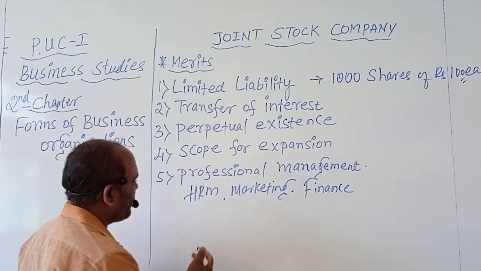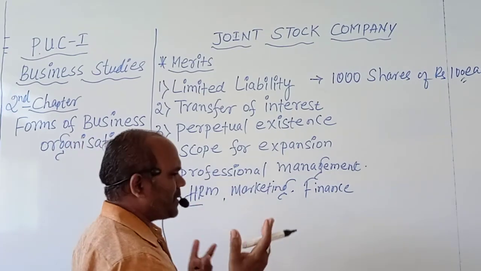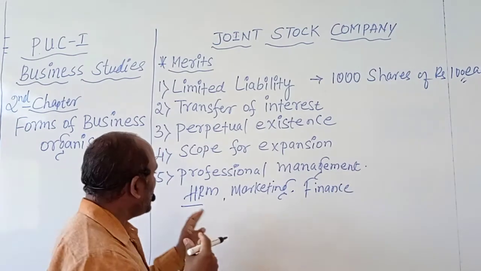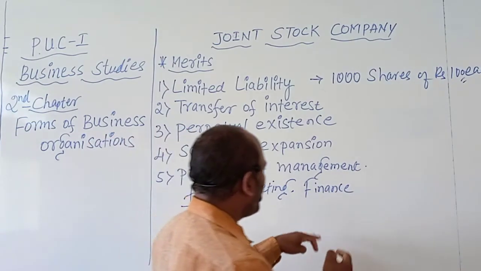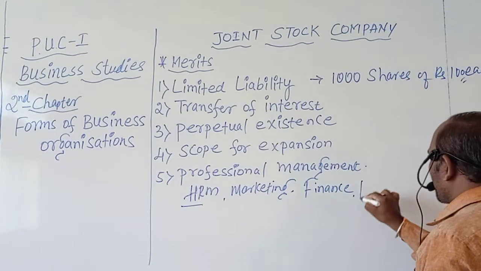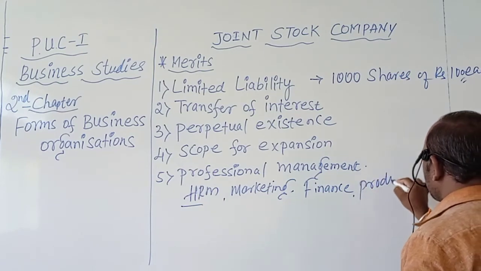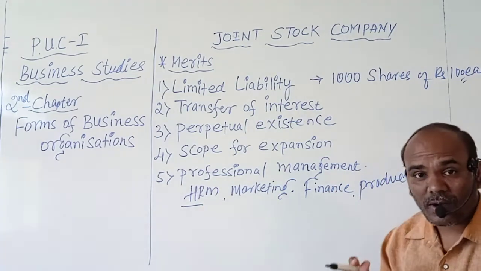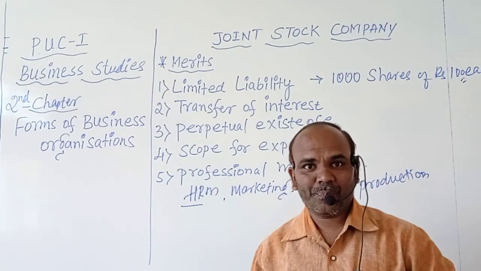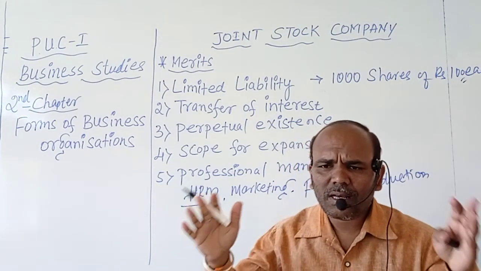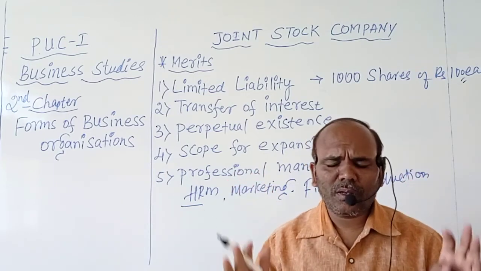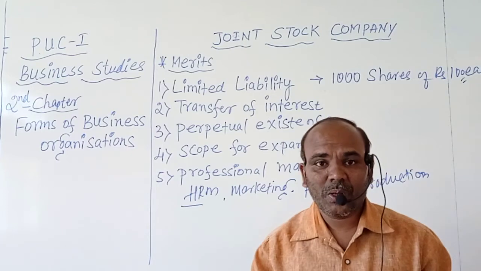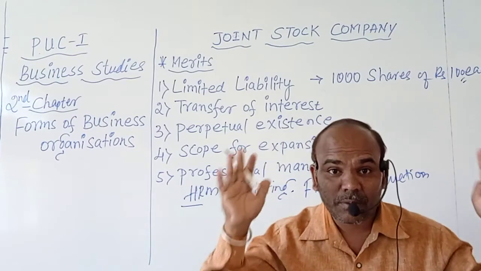In the same way, persons may have specialized skills or knowledge in HR, marketing, finance, production. Then it will be more advantageous for the company because all are experts, all are professionals, because they have that kind of knowledge to manage the activities of that organization.